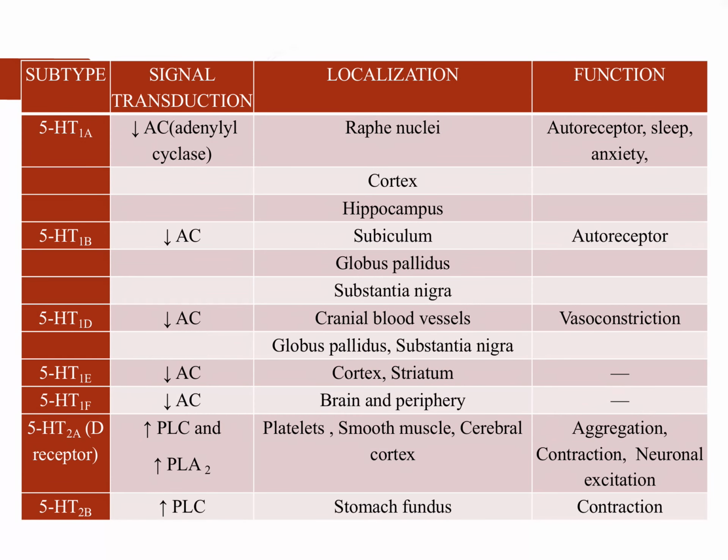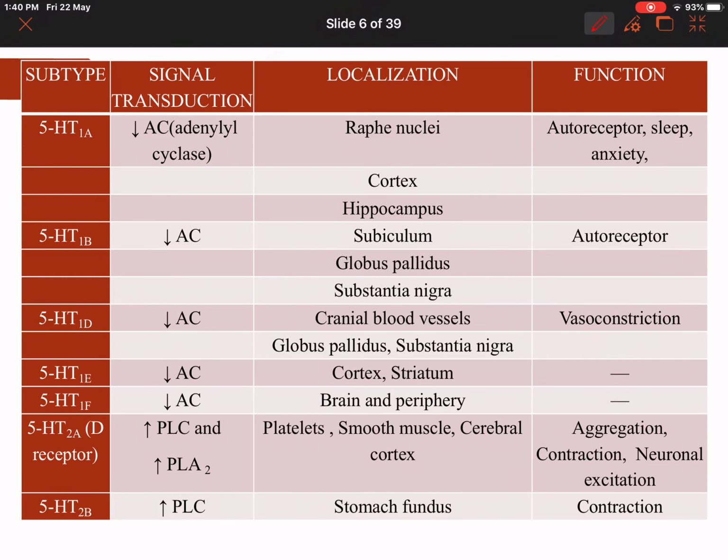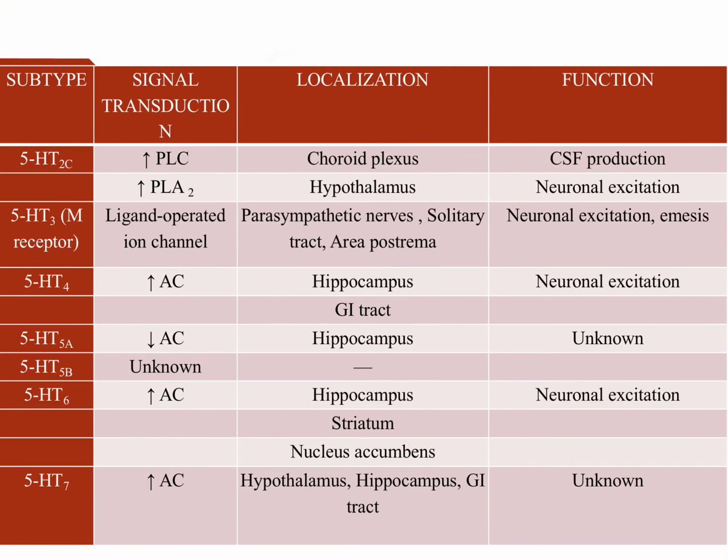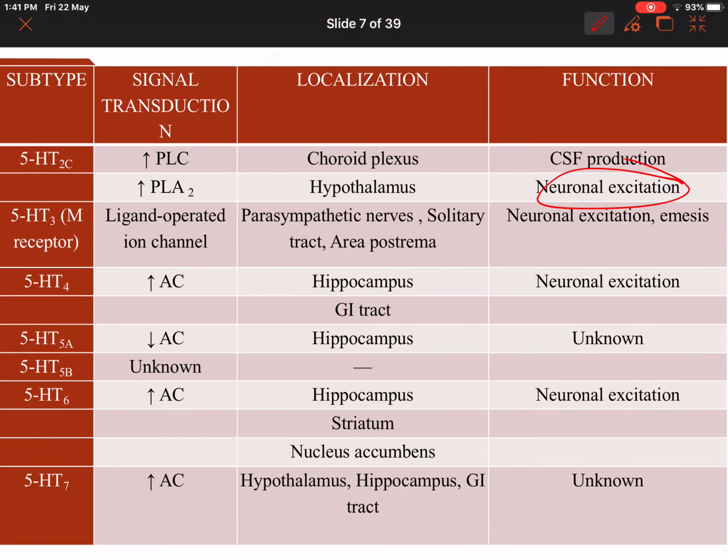Let's look into what the actions of these receptors are. If you look at the actions of serotonin on these receptors, they mediate sleep and anxiety. They are vasoconstrictors, especially of the cranial blood vessels. They cause platelet aggregation, contraction of the smooth muscles and contraction of the stomach fundus. They are also excitatory in the CNS, so they are able to produce neuronal excitation. They are also known to cause emesis, that is vomiting.